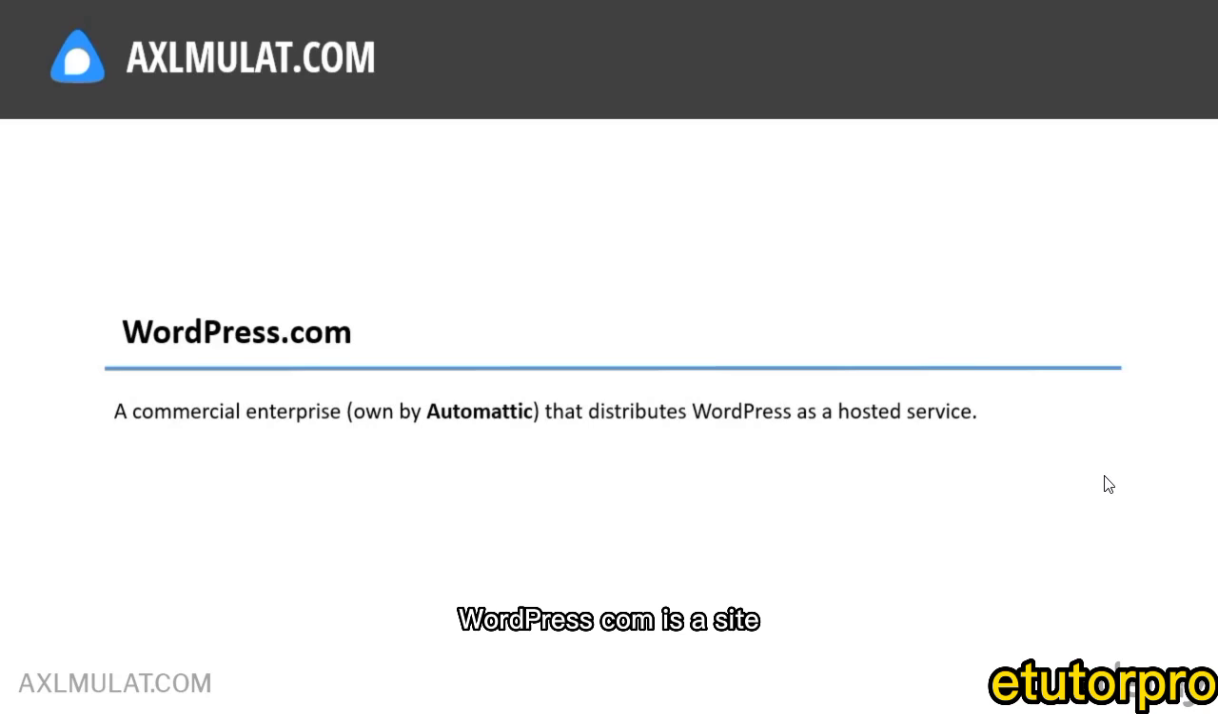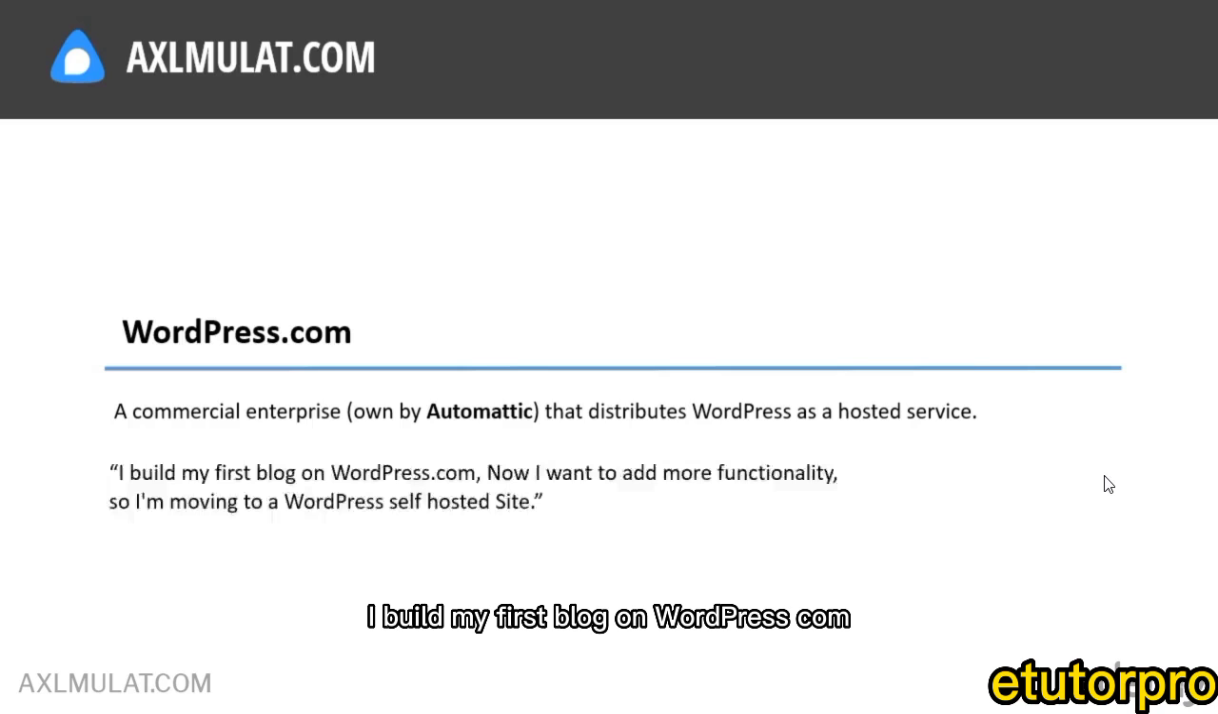WordPress.com is a site that distributes WordPress as software and as a service application, for free or for pay. You can build a site using WordPress.com, but there are restrictions. For example, you can't install your own plugins and themes on a WordPress.com site. The correct way to use WordPress.com is: "I built my first blog on WordPress.com. Now I want to add more functionality, so I'm moving to a WordPress self-hosted site."